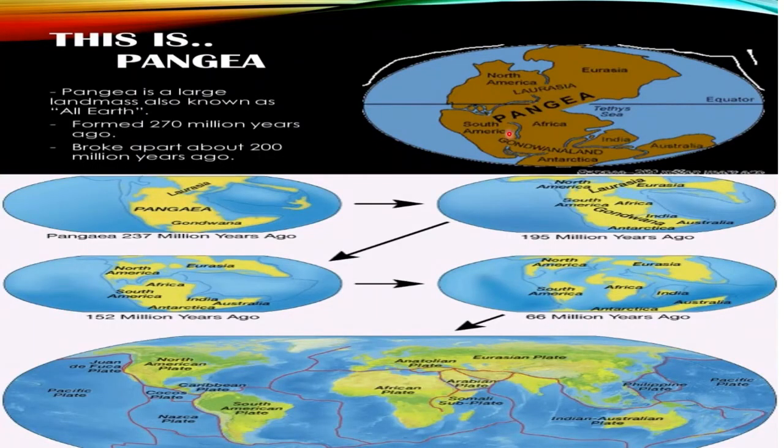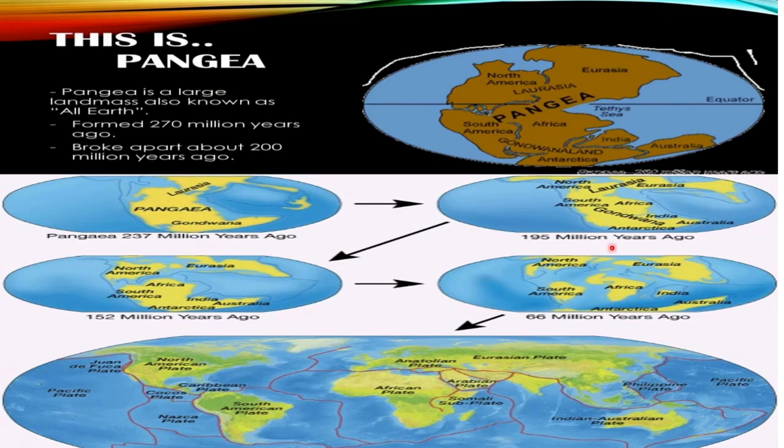This is Pangaea, which means a large continent, the land mass, known as Earth. Pangaea means Earth. So it was formed 270 million years ago and broke apart about 200 million years ago. This is the Pangaea, the first continent, 250 million years ago. Due to the changes of the tectonic plates, transform, convergent and divergent boundaries, slowly, this is the Pangaea world before 237 million years ago, like one continent all in one place.